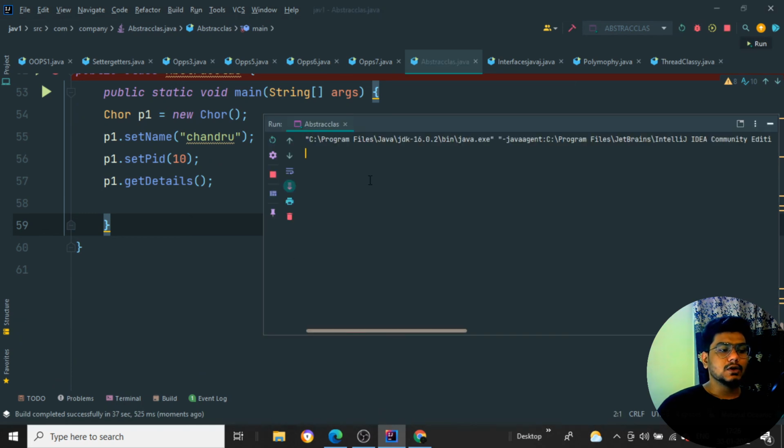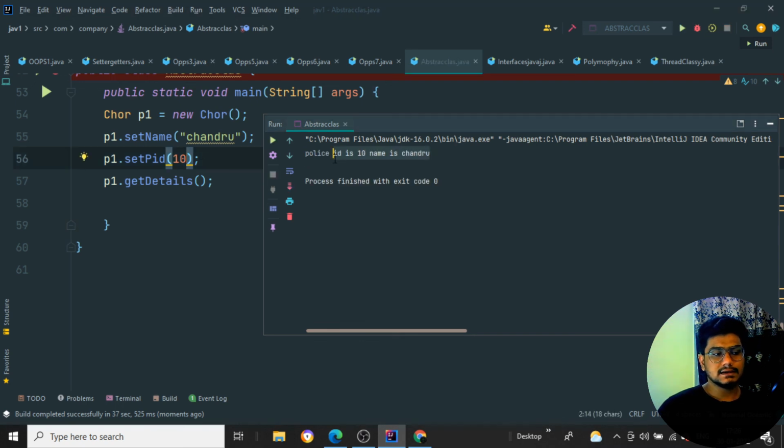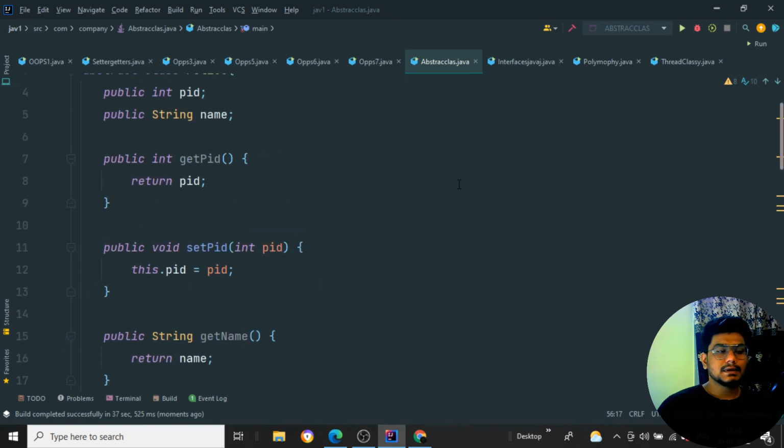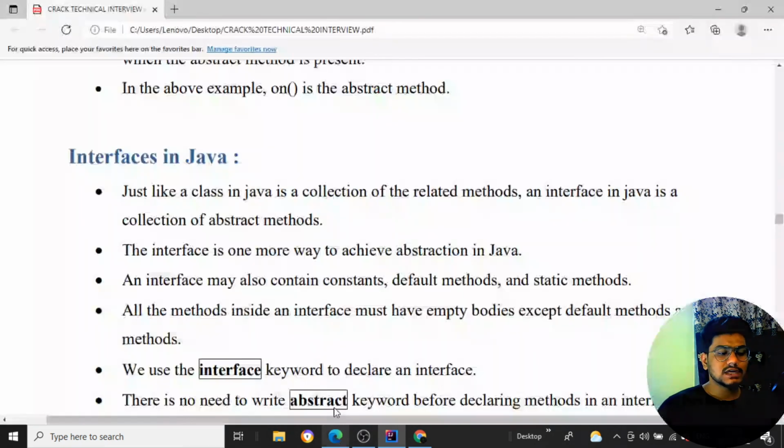So I hope you have understood what abstraction is. You can see I'll be getting an output. The particular ID is 10 and the name is Chandru. You can see ID is 10 and the name is Chandru. Okay, so this is a very simple example, showing the theoretical part.